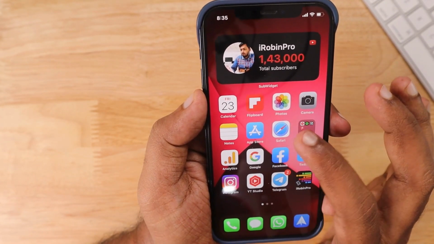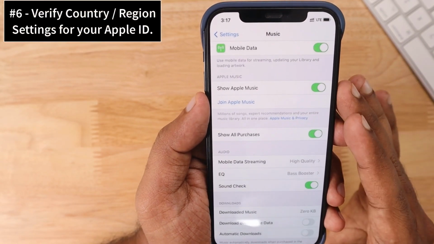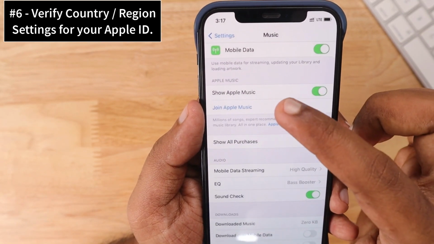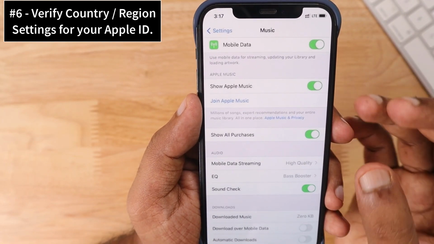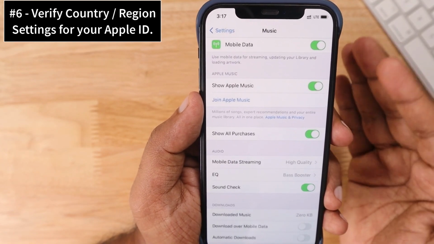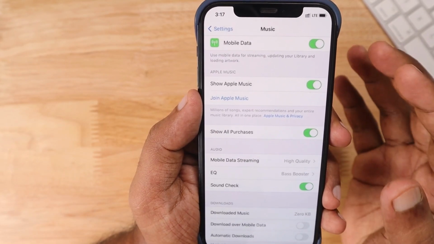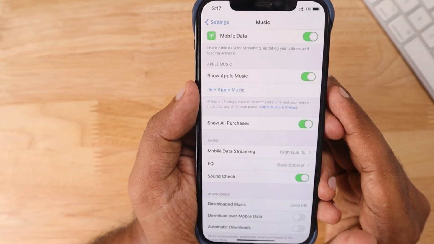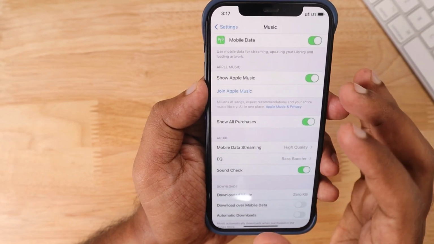And the next important thing is, make sure you have the proper country region settings enabled in your iPhone. For some reason, if you have changed your country or region settings from your Apple ID settings, your iCloud profile settings, to download a particular game or an application, and you have left the country or region settings to be different from what you are actually in, then to have the Apple Music spatial audio with Dolby Atmos enabled, it is important to change the country, so that you will be able to use the spatial audio feature. And the next thing, the final troubleshooting step, is simply restart your iPhone.